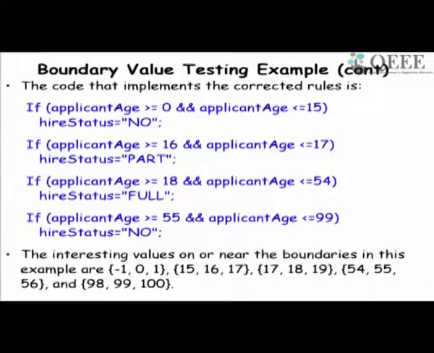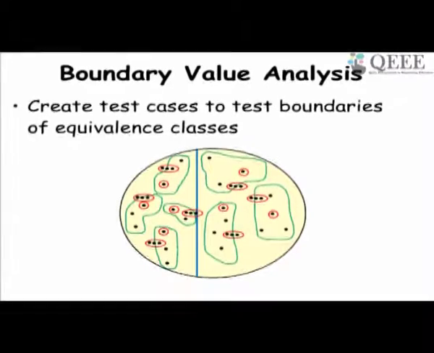So we can write the corresponding code here: no part-time, full-time, etc. So boundary value testing can detect this type of problem. In boundary value testing, we not only identify the equivalence classes, but also take the values on the boundary. Just see here, the one that is on the boundary, just outside the boundary and just inside the boundary.